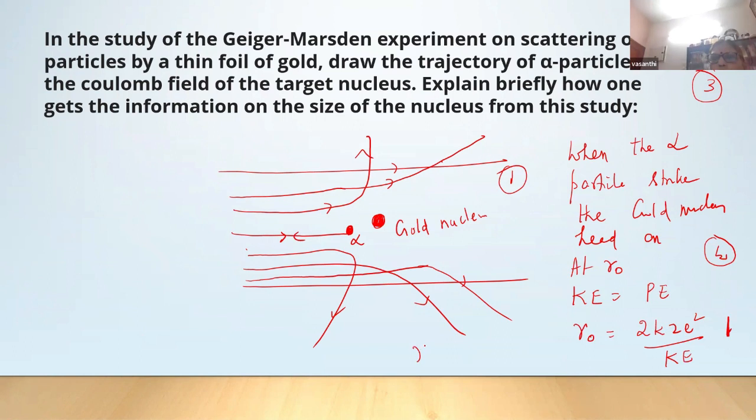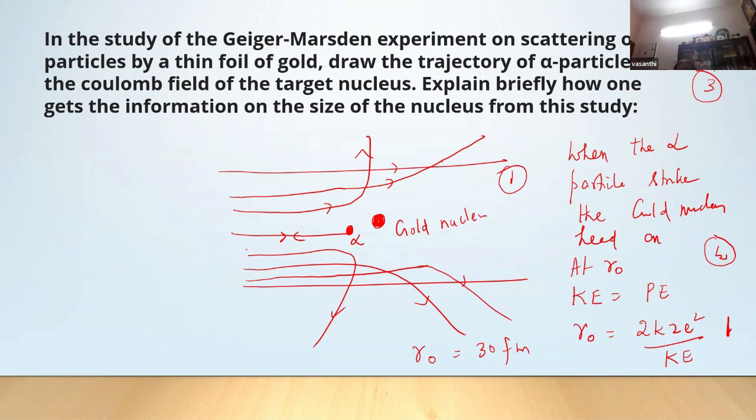And giving the approximate value: r0 was found to be roughly of the order of 30 Fermi or 40 Fermi, they can write, depending on the kinetic energy, about 30 to 45 Fermi. That value is also given. From the Rutherford experiment, we could not measure the radius of the nucleus exactly.